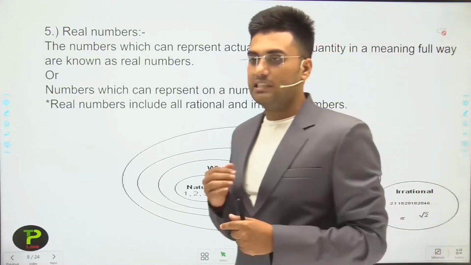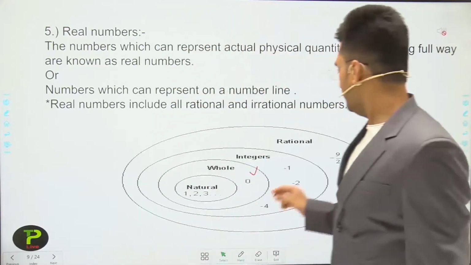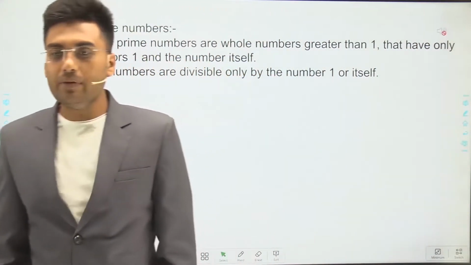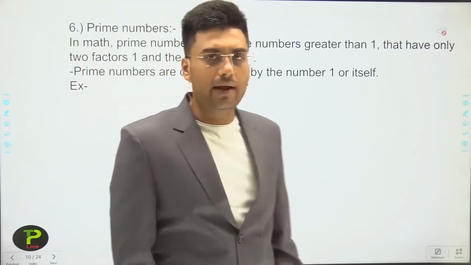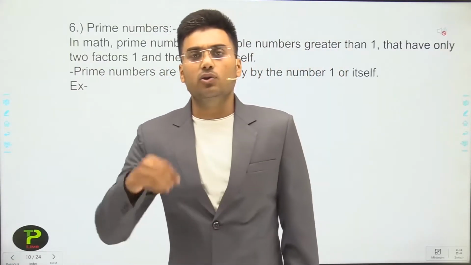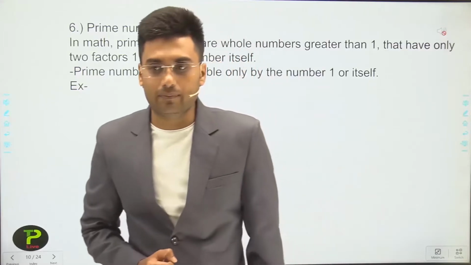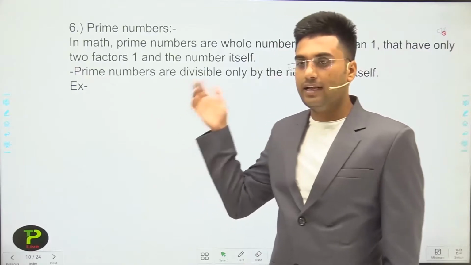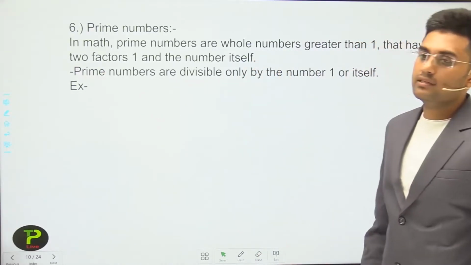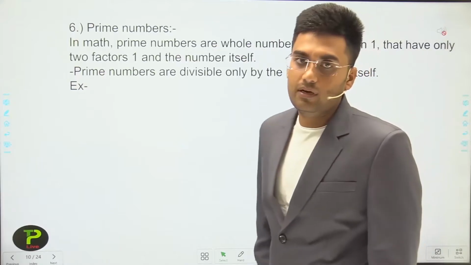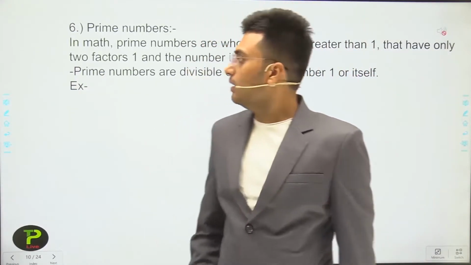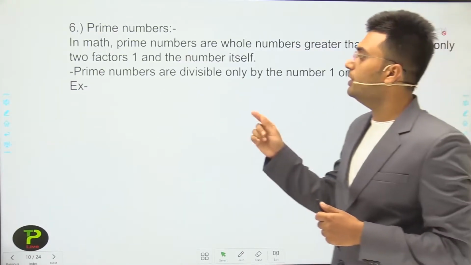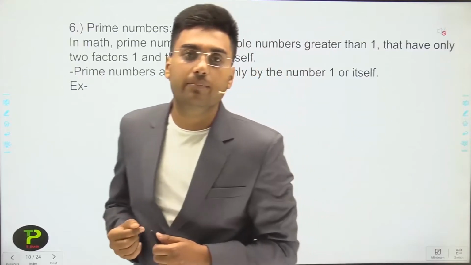Now after this classification of numbers, let's move on. The next type of number is prime numbers. Prime numbers are very important for us, and in competitive exams questions come directly from the properties of primes. We will discuss this type of questions in our next slides. First of all, let's discuss what a prime number is and what its properties are. In math, prime numbers are whole numbers greater than 1 that have only two factors, that is 1 and the number itself.